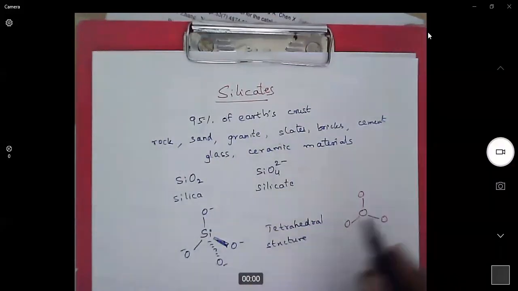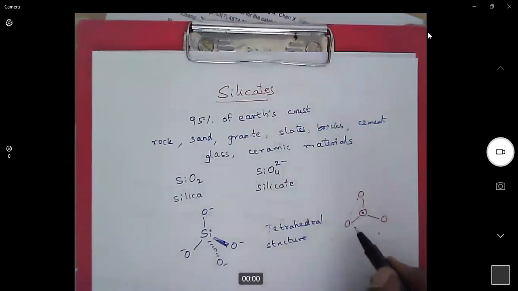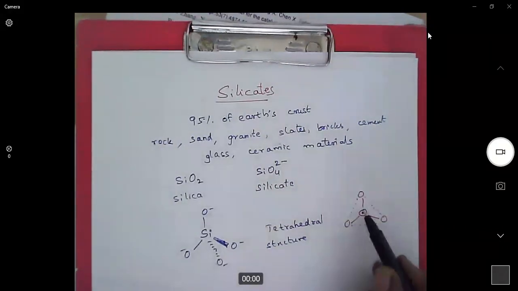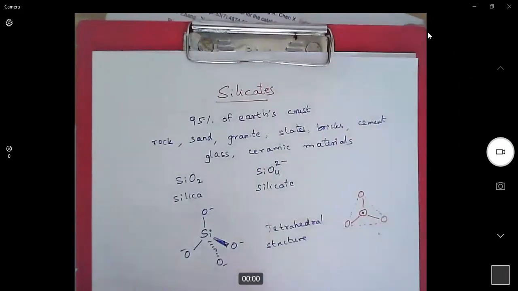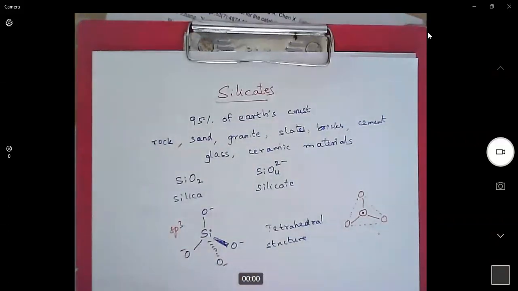Now the silicon atom is represented with a dot in the middle. To highlight the structure, I am drawing this dotted line. It is not an actual bond. This is just to show you the structure. Now, in order to represent this silicate in a simple form, we use this notation. So silicon is in sp3 hybridization.